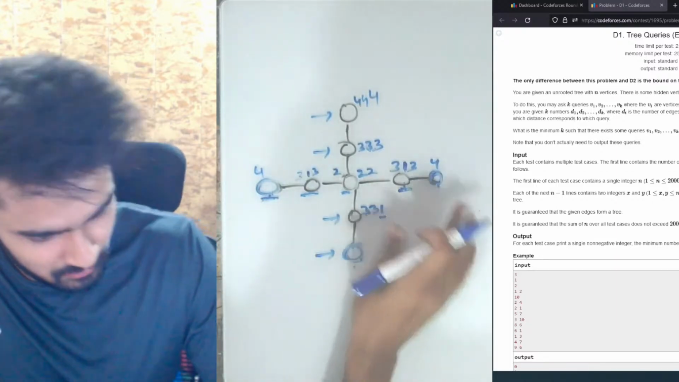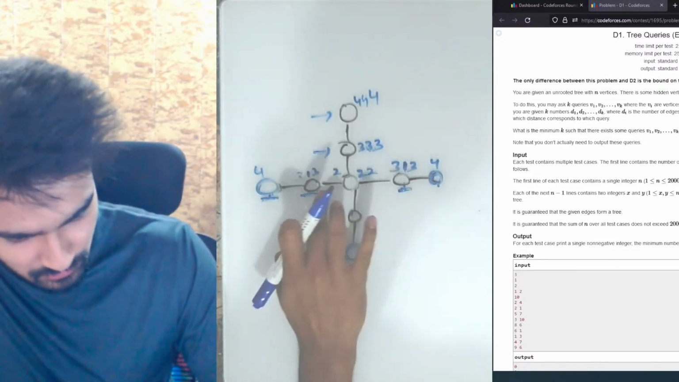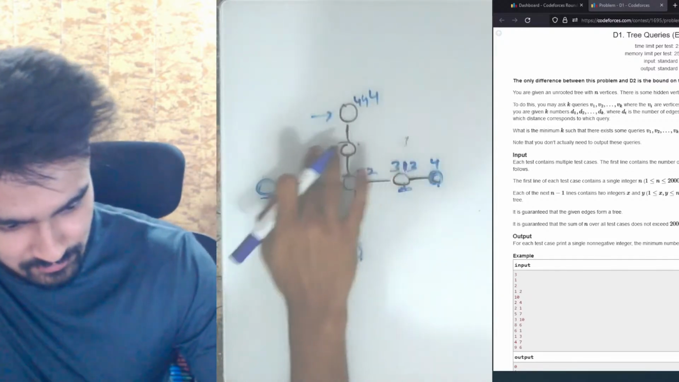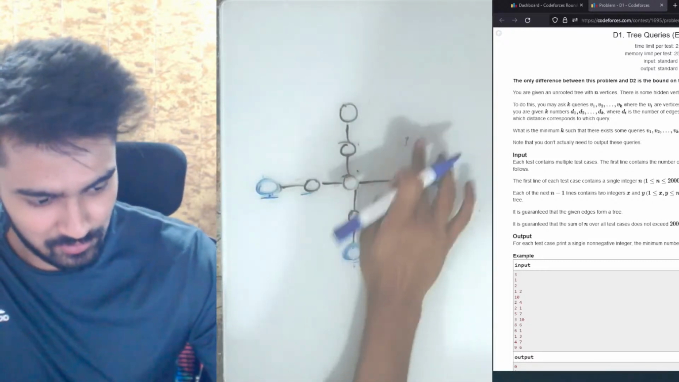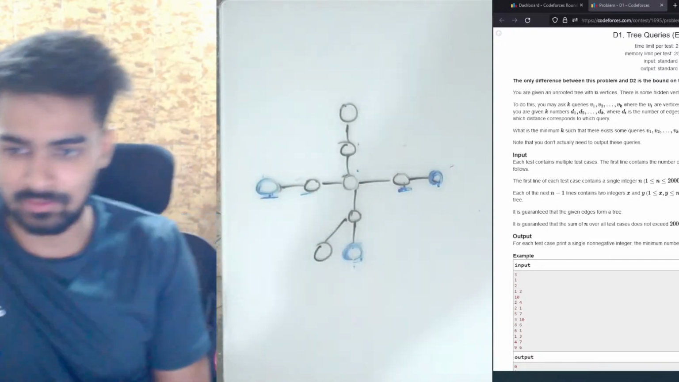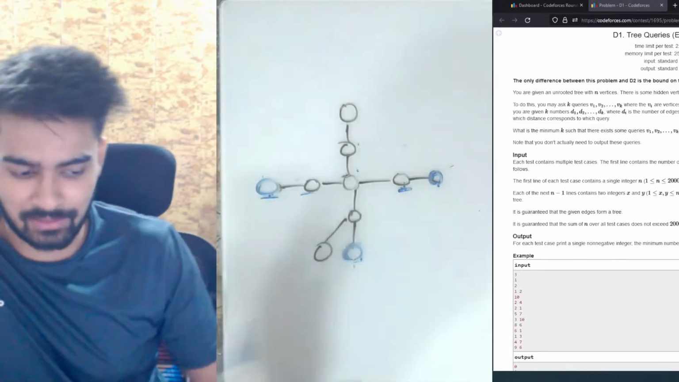Now, let me make some changes to this graph. So the answer for this graph is 3 right now. What happens if we add another node? If we add this node also, then also the answer remains the same.